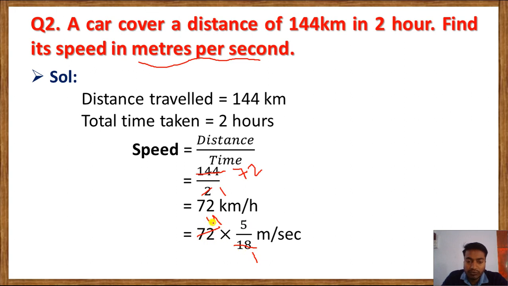What is left? 4 and 4 into 5. Now multiply. So we got 20 meter per second. Understood? This is the answer of this question. This is how we solve this type of problem.